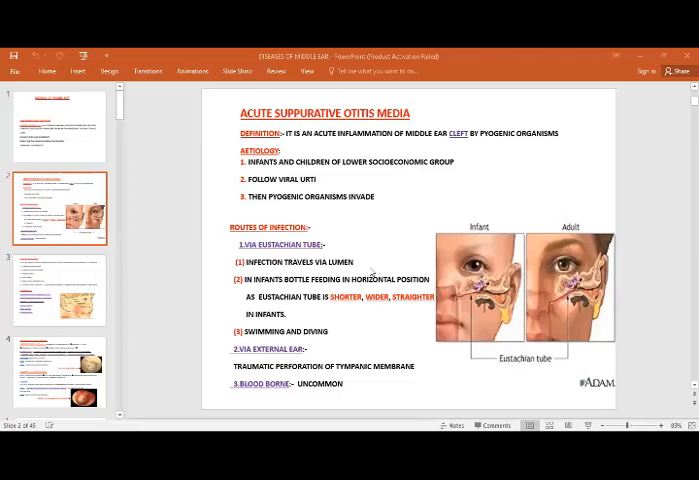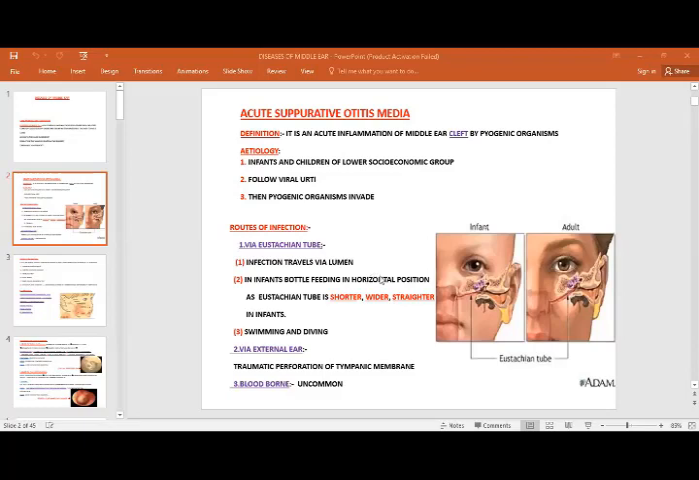Okay. So basically, today we are going to discuss three types of otitis media: acute suppurative otitis media, chronic suppurative otitis media, and also otitis media with effusion. As the name shows, acute suppurative otitis media is an acute inflammation of the middle ear cleft by a pyogenic or infective organism.